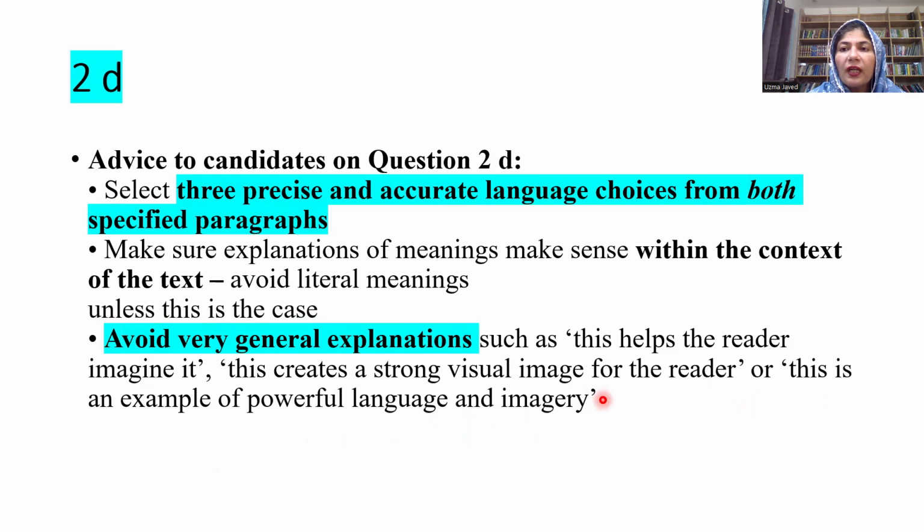There is no need to write such kind of general explanatory sentences. You just have to write the meaning, and then you will write the effect, and then you will work upon connotations.